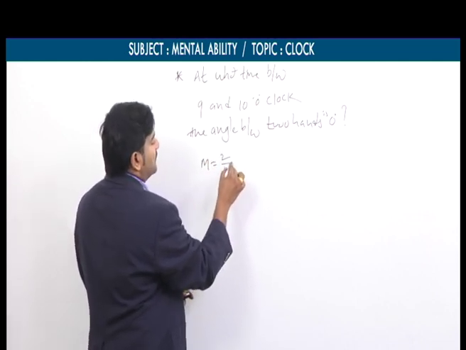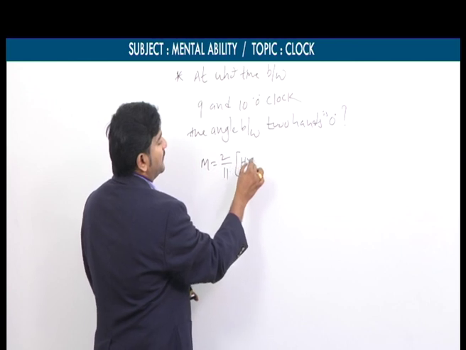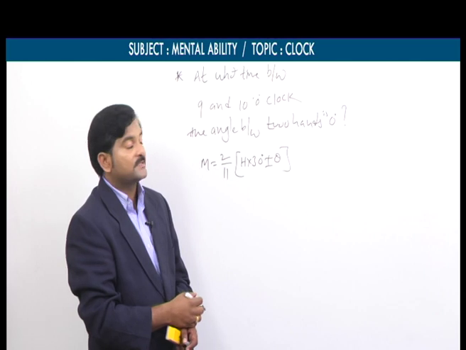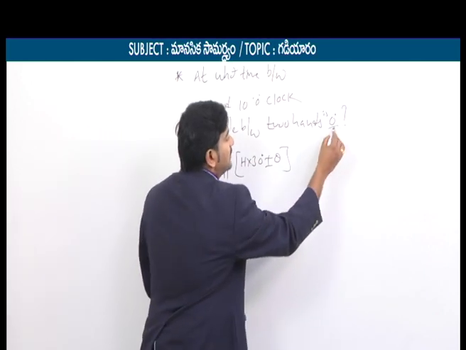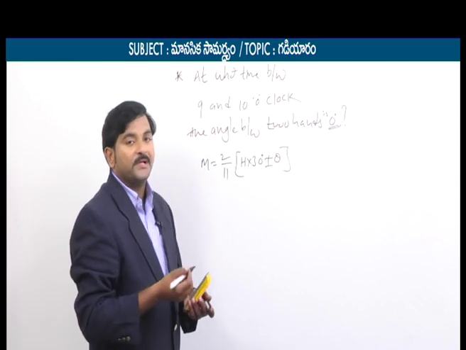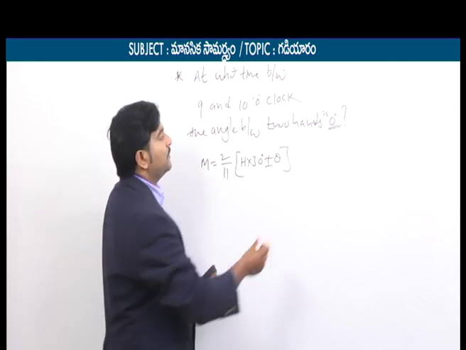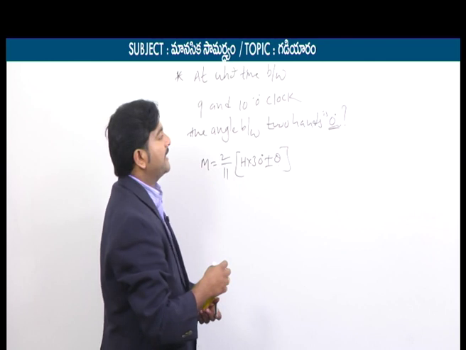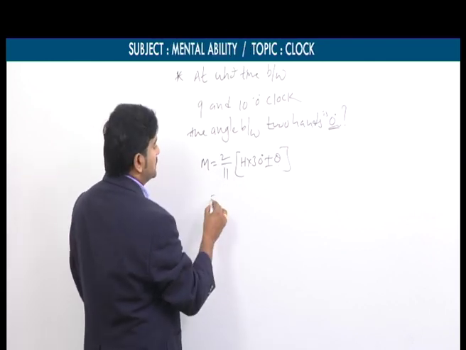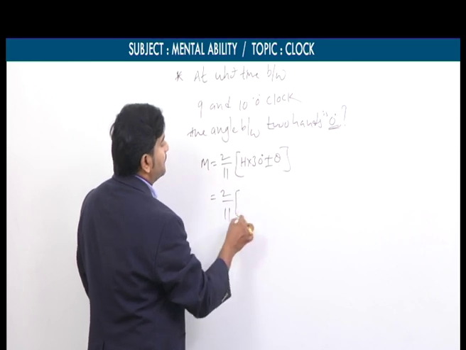The formula is m equals 2 by 11 into h into 30 plus or minus theta. Since he directly mentioned 0 degrees, here we can take theta equal to 0, no issue. With coincide, we may be in a dilemma, but he only mentioned at what time between 9 and 10 the angle between the two hands is 0 degrees. So we can take theta equal to 0. 2 by 11 into h.